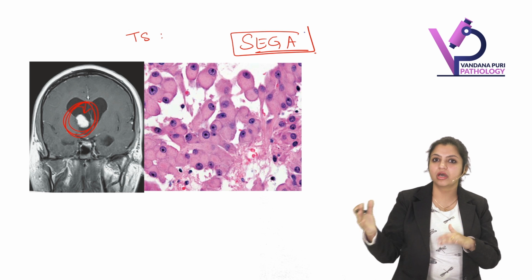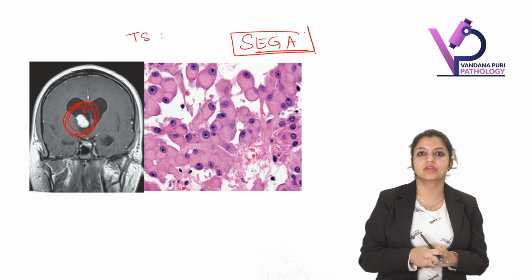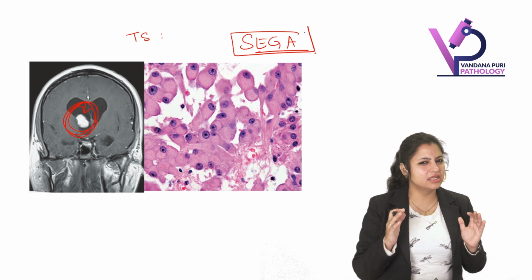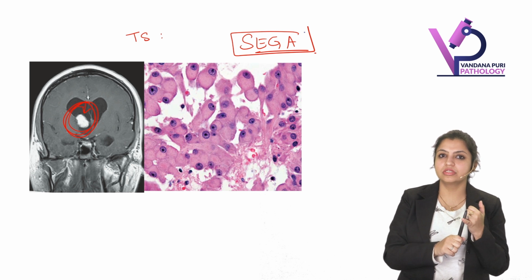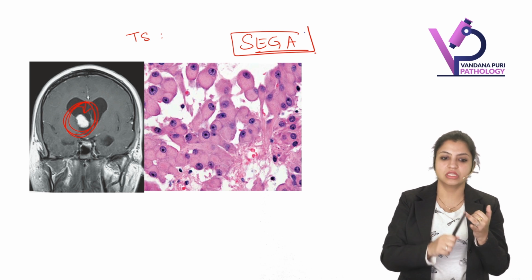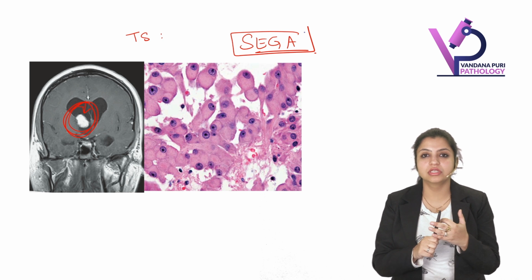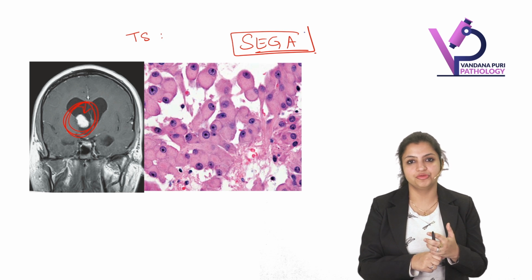Okay, I will not go to markers and all because that is beyond the scope of an undergraduate. For you, at least you should know that SEGA is seen in tuberous sclerosis. It's an intraventricular tumor and it looks like gemistocyte, but it is larger than the gemistocyte.